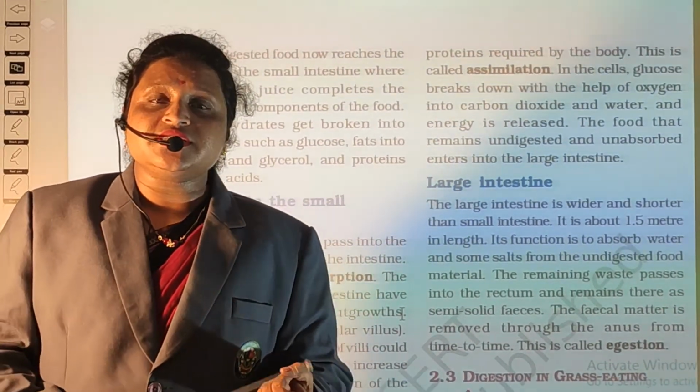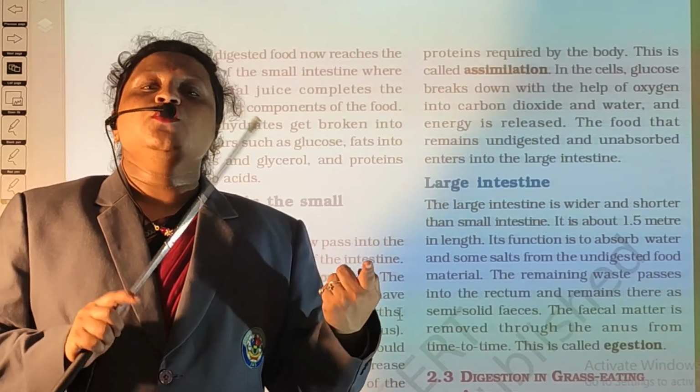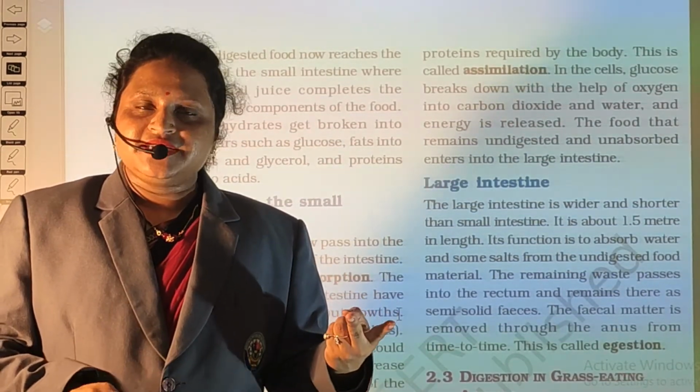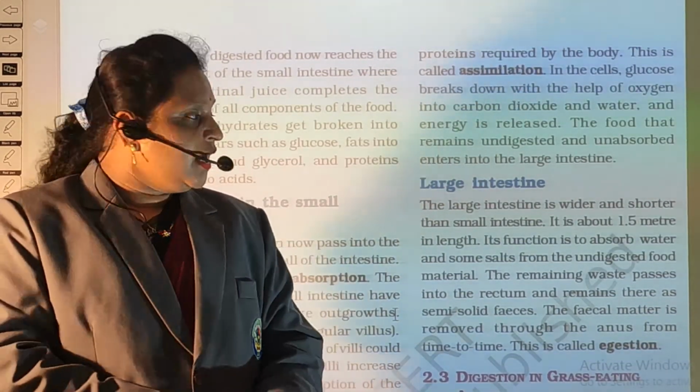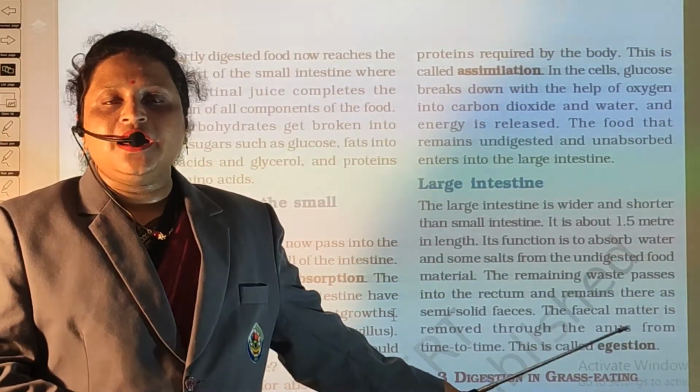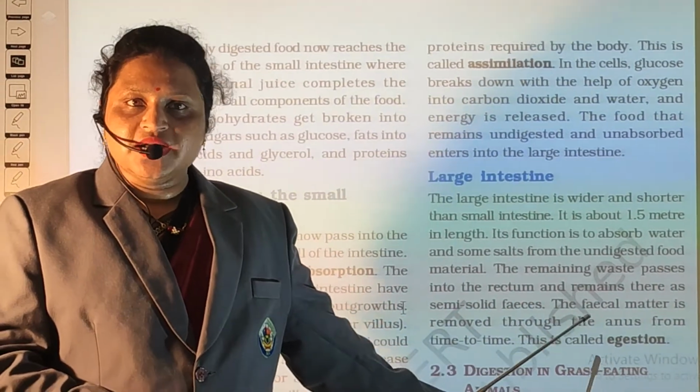Our digestive system starts from the mouth, esophagus, stomach, small intestine, large intestine, rectum and anus. So here we completed our alimentary canal or digestive system.